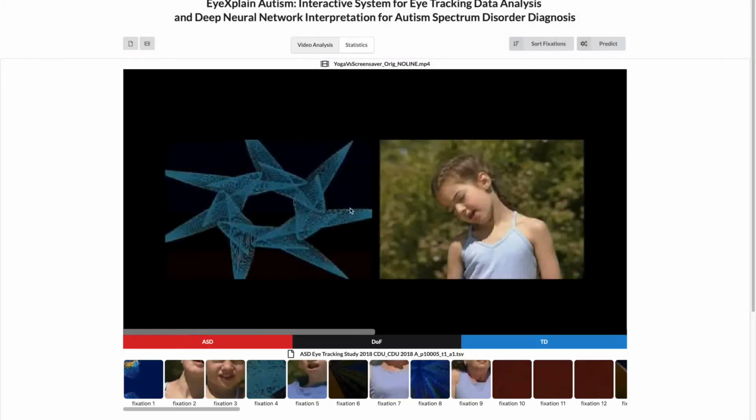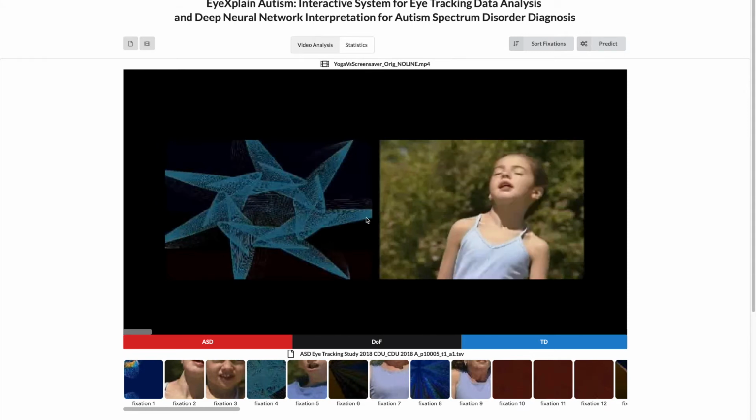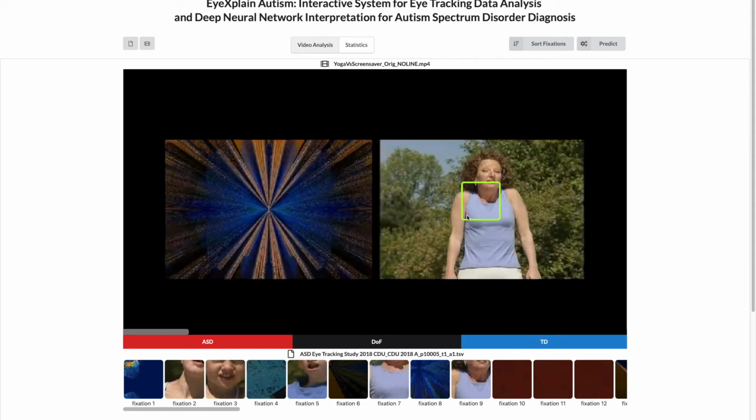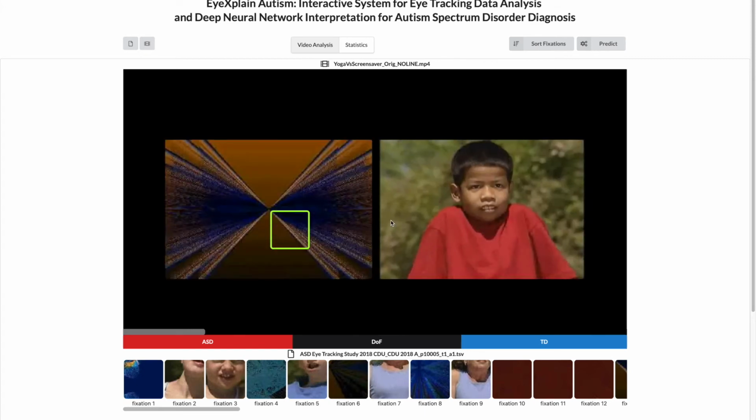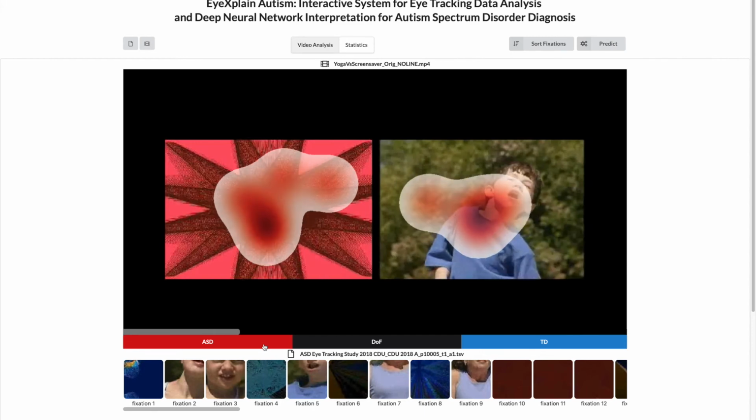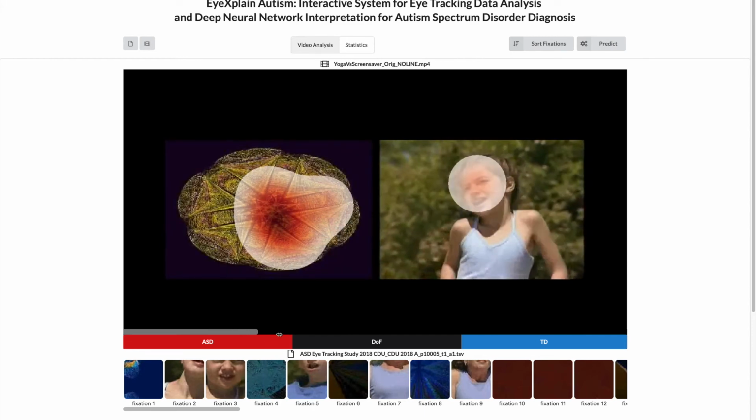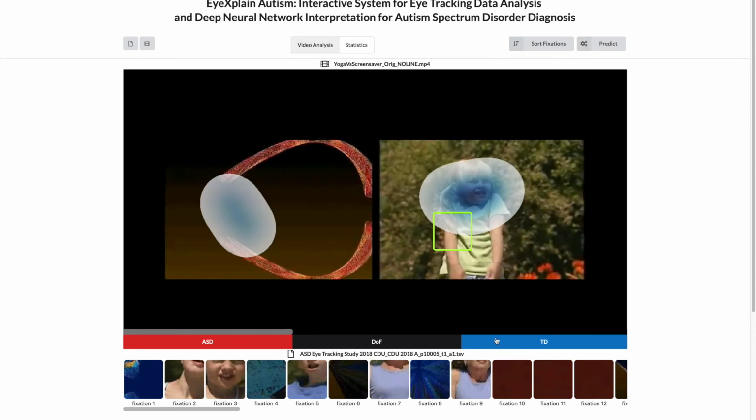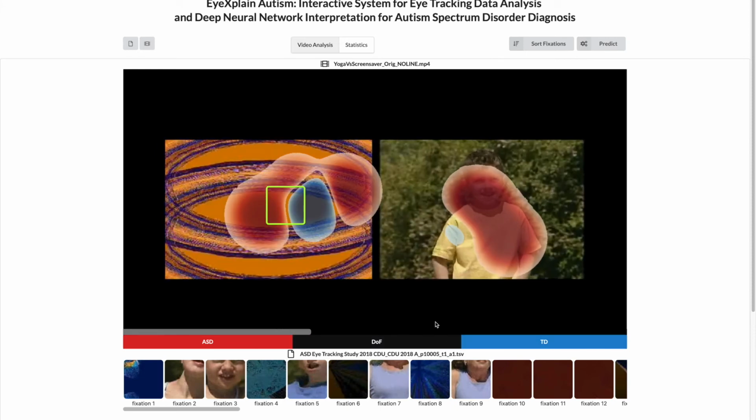Here you can see in the middle is the visualization tab, which allows you to view the stimulus as well as view the recorded fixation shown here by a green rectangle. You can also visualize the ASD heat map, which is the aggregate of all the ASD samples during training, as well as the TD heat map, which is of typically developing individuals, and the difference of fixation heat maps.